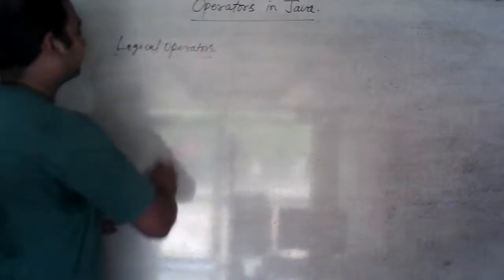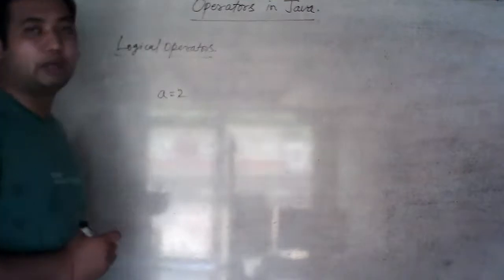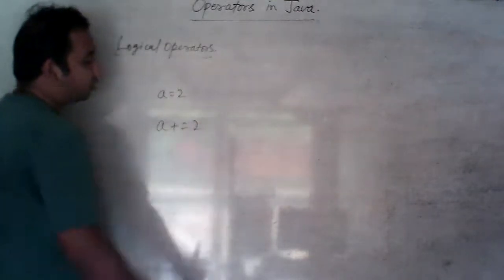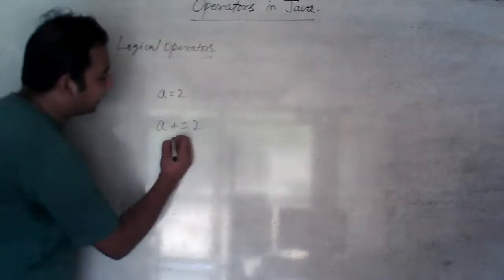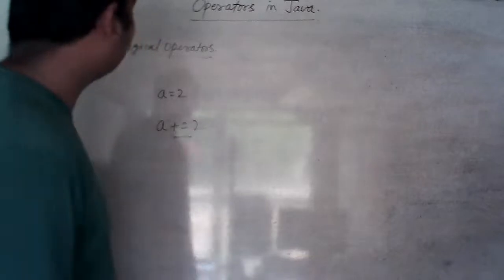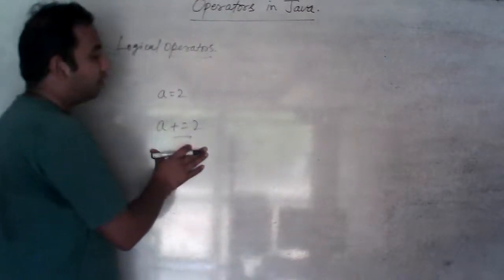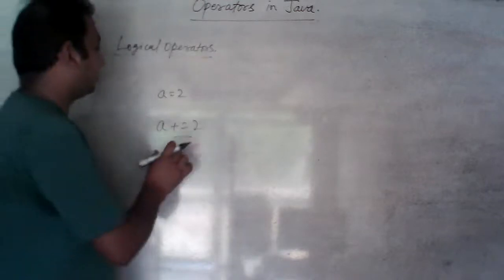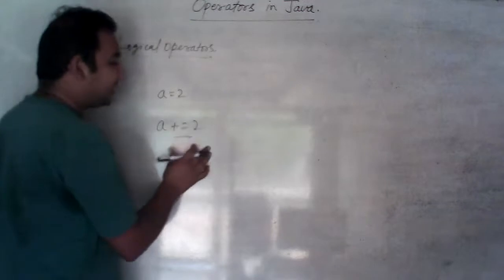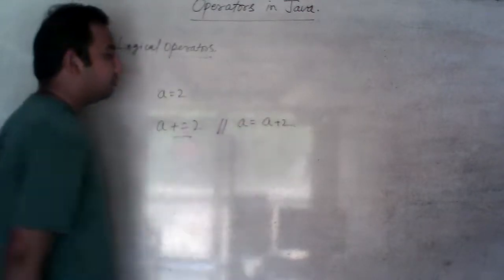Like, suppose A equal to 2 and I am writing A plus equal to 2. So what is this plus equal to? This is also an assignment operator and we call it a shorthand operator. And what will be the effect of this operator? You just watch. It means that A equal to A plus 2.